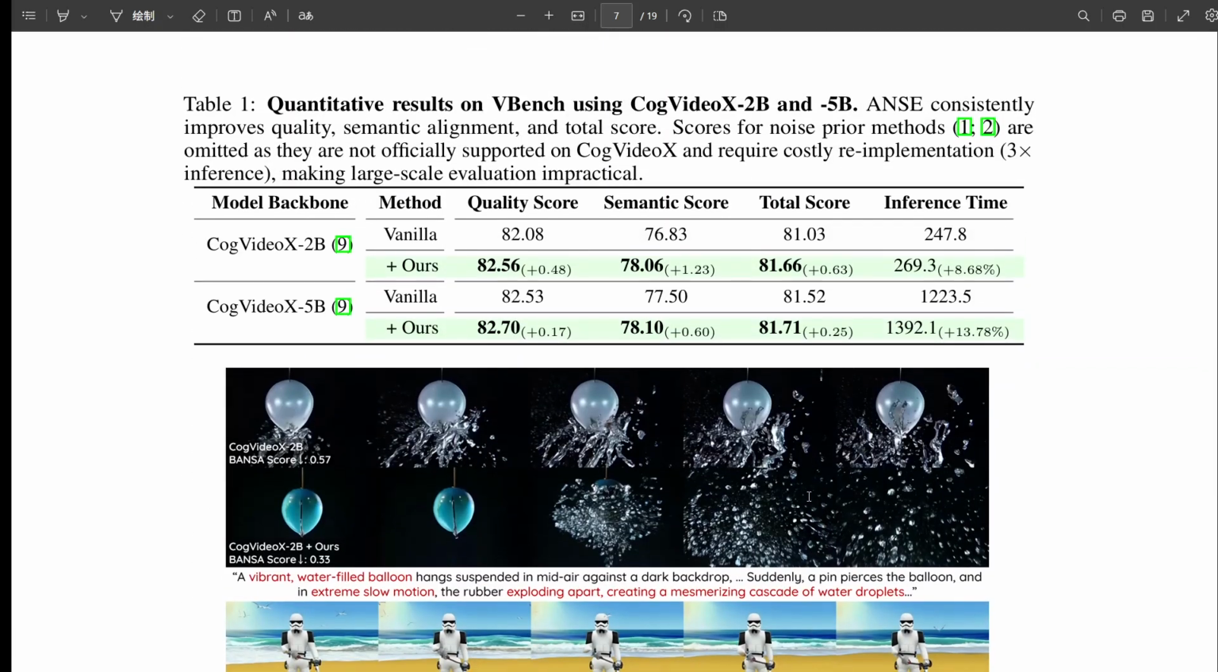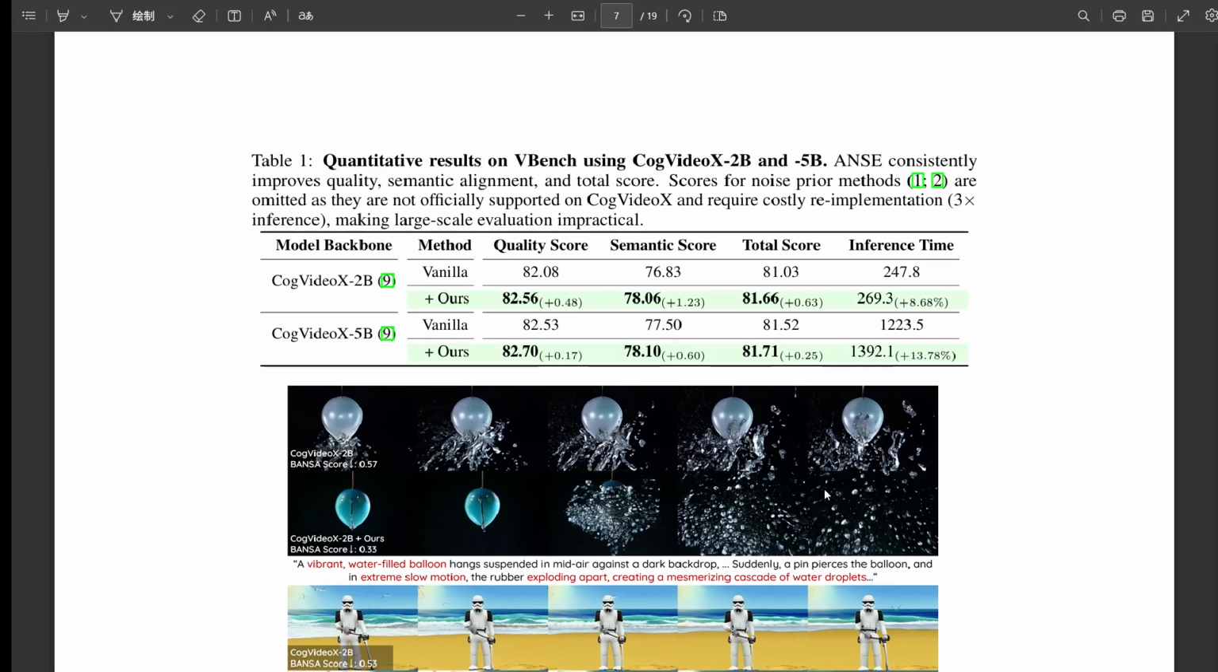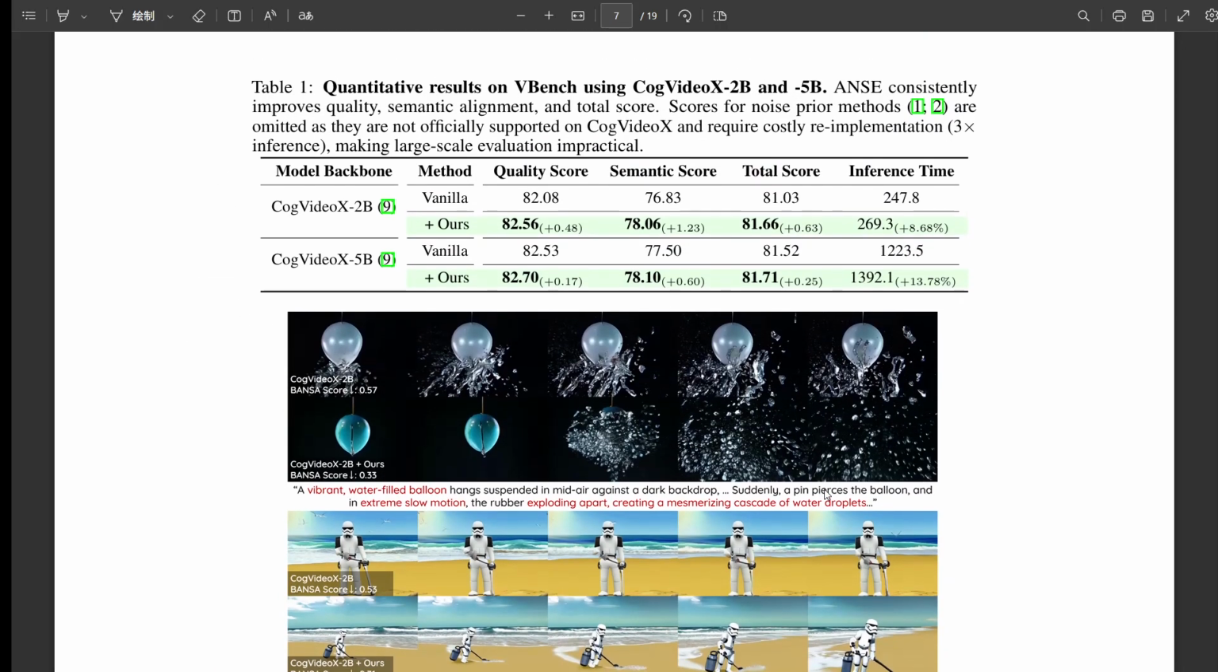For the 2B model, the total score went from 81.03 to 81.66. Similar gains for the 5B model, up to 81.71. So statistically, better quality and better alignment with the prompt. Exactly. Meaningful improvements on a tough benchmark.